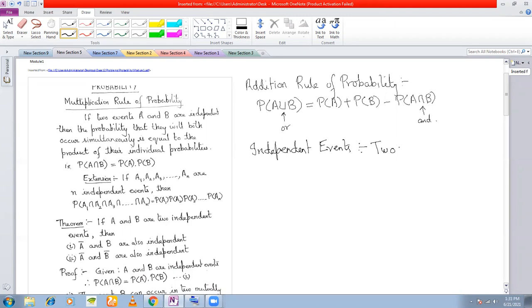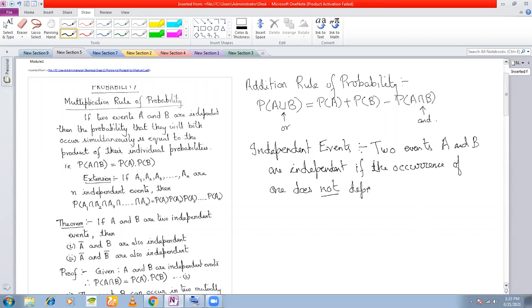Two events A and B are independent if the occurrence of one does not depend on the occurrence of the other. Okay, this is what is meant by independent event.